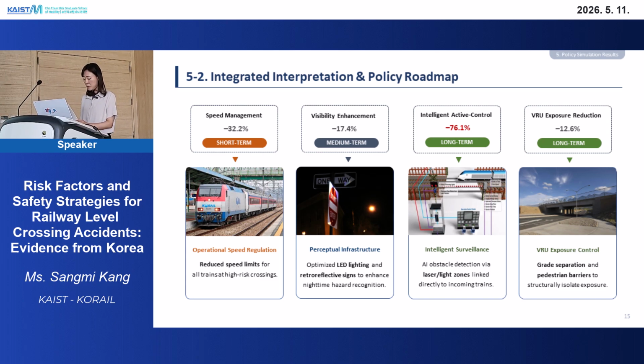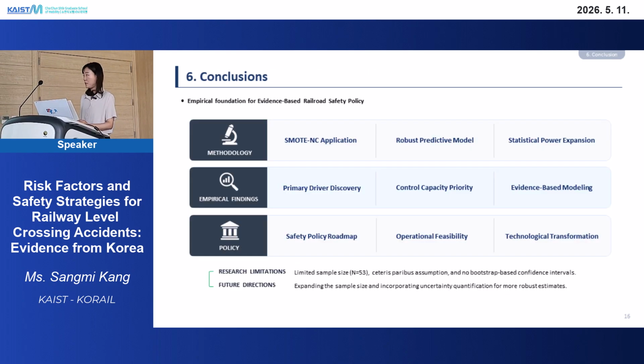At the same time, grade separation and physical barriers should be installed to keep pedestrians and cyclists away from the crossing area. To wrap up, this study contributed in 3 ways. I applied SMOTE-NC to overcome the small data issue, confirmed that vulnerable road users and unmanned crossings are the primary drivers of the fatal outcomes, and translated the findings into a phased safety roadmap.